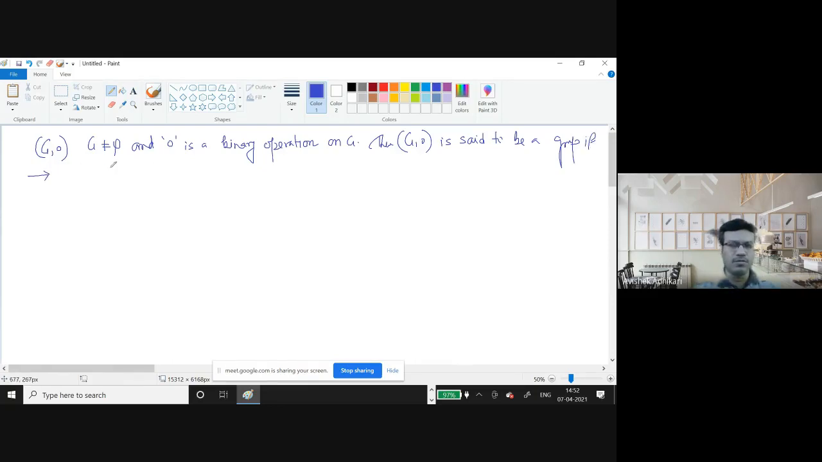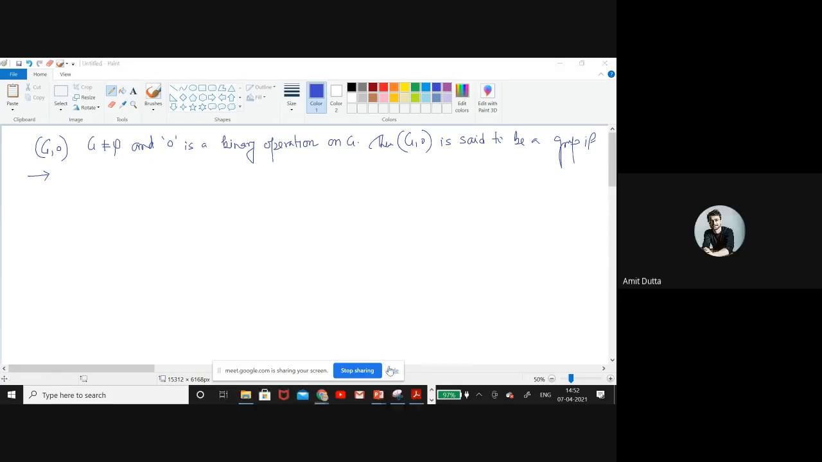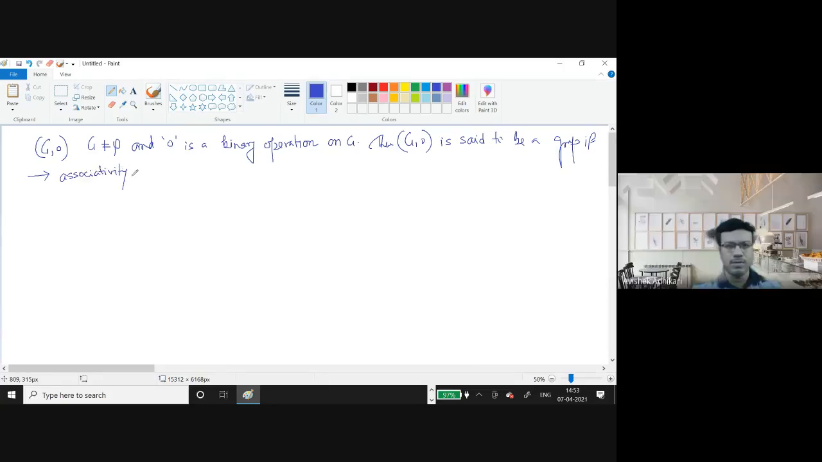First one, can you tell me what would be the first one? Okay, associativity. That means for all A, B, C belonging to G, (A composition B) composition C equals A composition (B composition C). That means you can interchange the brackets easily. That's the idea of associativity.